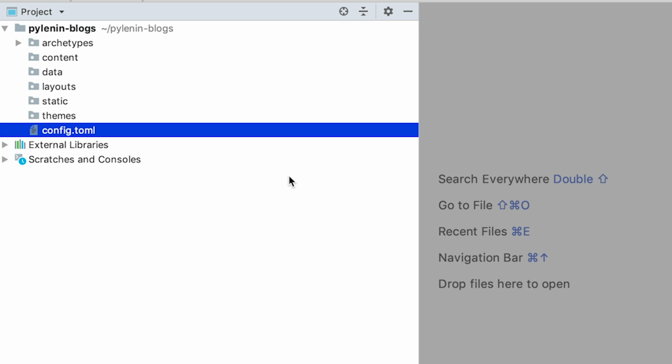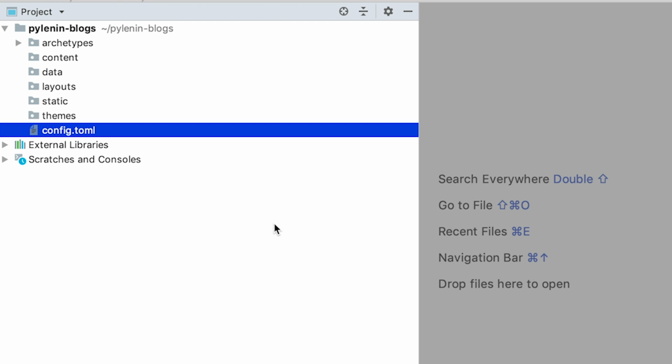So, these structures are created by default with Hugo. Let's go over them one by one. I'm going to provide you a brief introduction about every folder. Don't worry if you don't understand everything about this, since you don't know much about Hugo. You will learn more about this throughout the session.